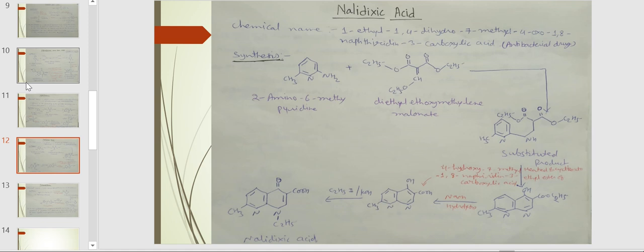This acid is treated with ethyl iodide in the presence of potassium hydroxide to form nalidixic acid. Nalidixic acid has a bacteriostatic effect depending on the sensitivity of the microorganisms and the concentration. It is effective against gram-negative microorganisms such as colon bacillus, proteus, salmonella, etc. It is used for cystitis, urethritis, prostatitis, and gastrointestinal tract infection.